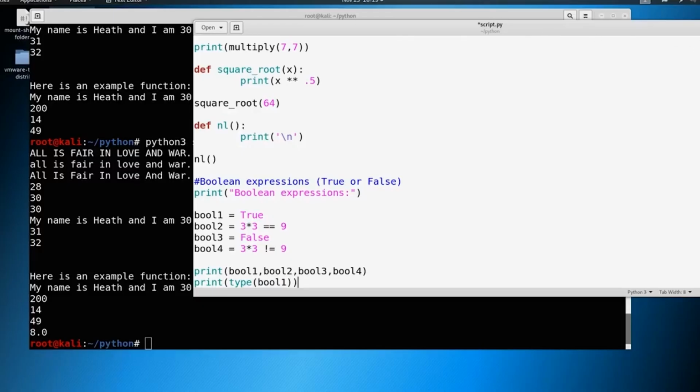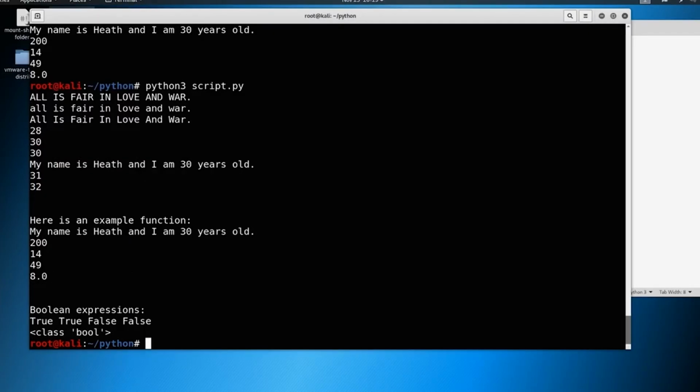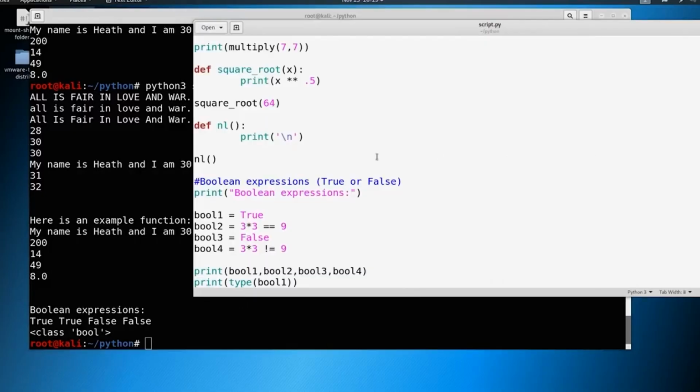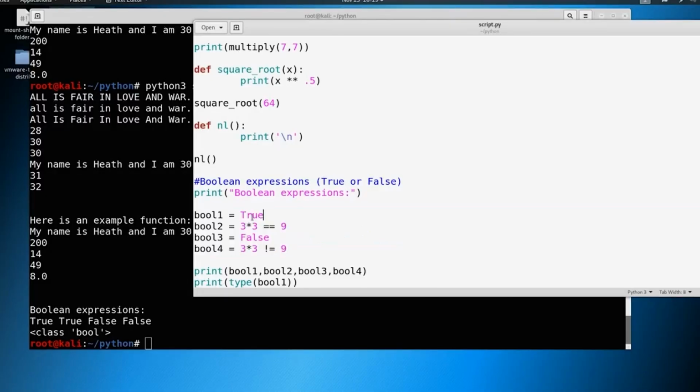So once you have that all written out, go ahead and just save this, and go ahead and run your file. And you can see that it came out exactly how we thought it would. So we've got 4 variables, and they're all Boolean expressions, right? So we've got true, this equals true, this is false, and this is equal to false. So we see true, true, false, false when we print those all out.